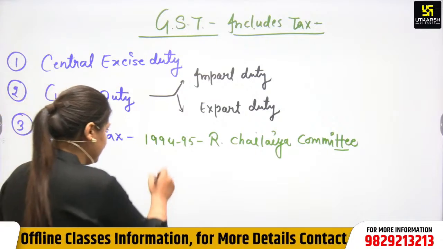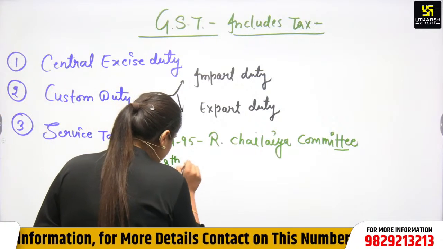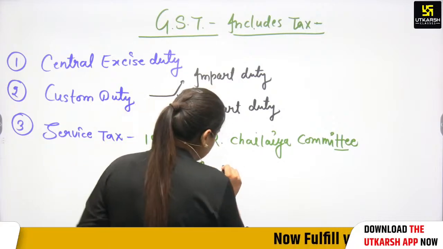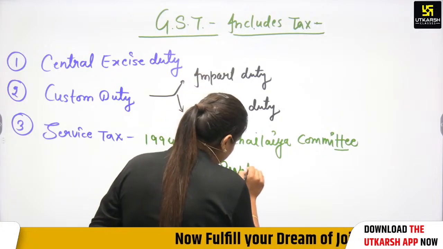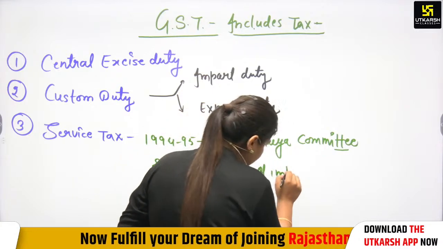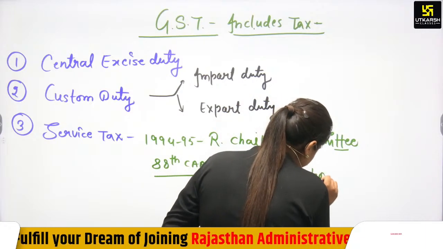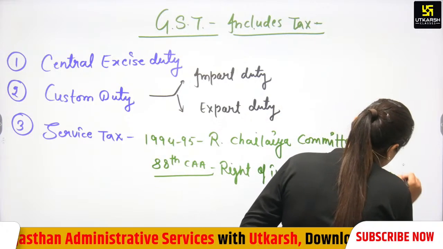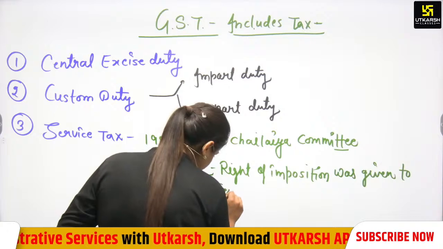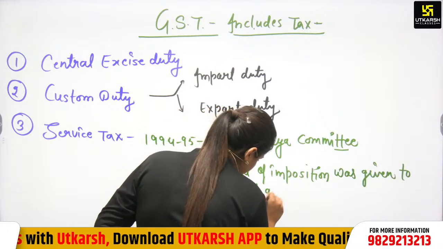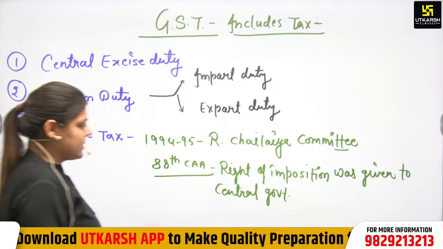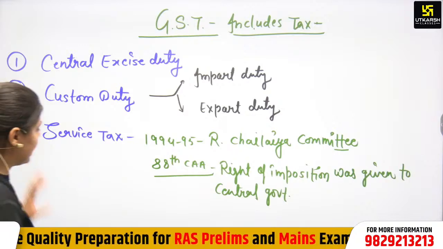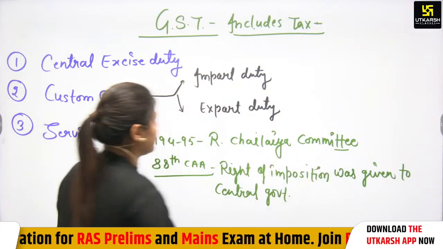That's why there was a constitutional amendment, the 18th Constitutional Amendment Act, by which the right of imposition was given to the central government. So this is a central government right, that service tax was imposed by the central government, not the state government. That service tax is now included in GST.